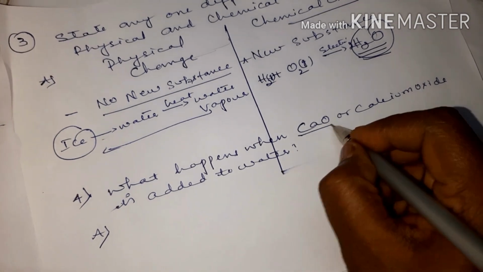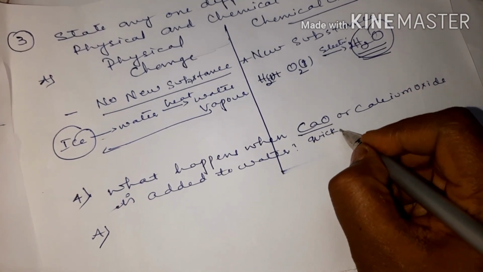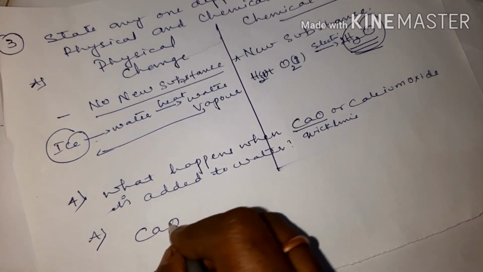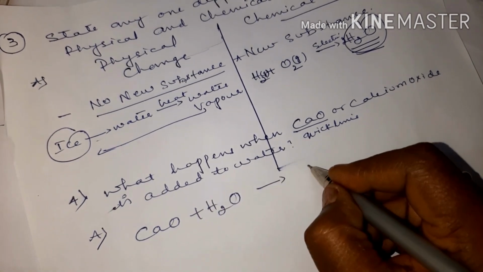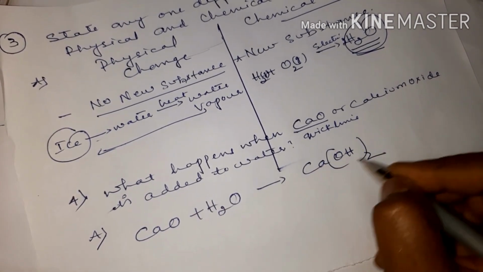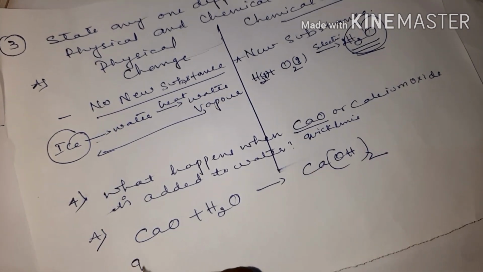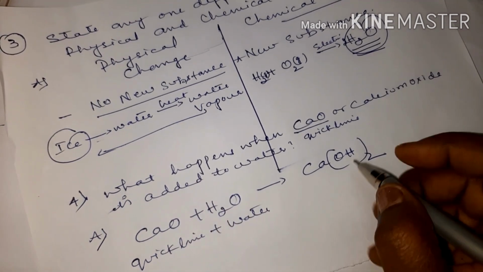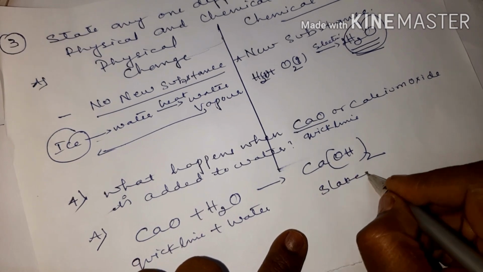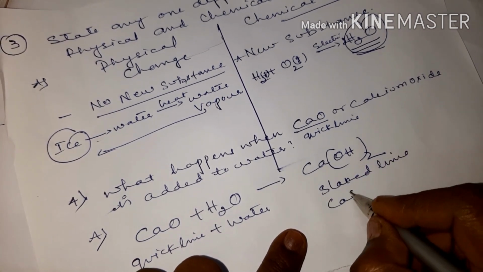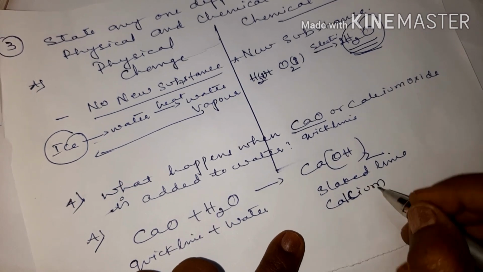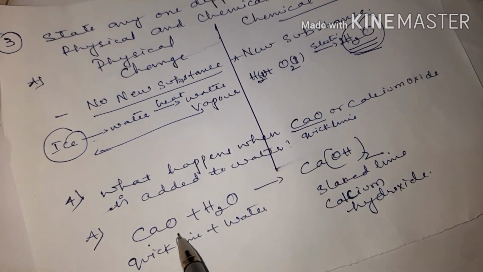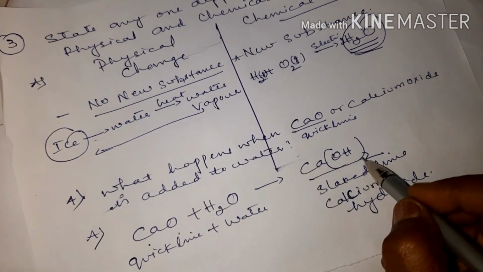Okay, children. What happens when calcium oxide or CaO is added to water? Calcium oxide is also called quicklime. When calcium oxide is added to water, you get calcium hydroxide. You can write: when quicklime is made to react with water, you get slaked lime or calcium hydroxide. Understood, children? Very important. What happens when calcium oxide is added to water? You get calcium hydroxide.